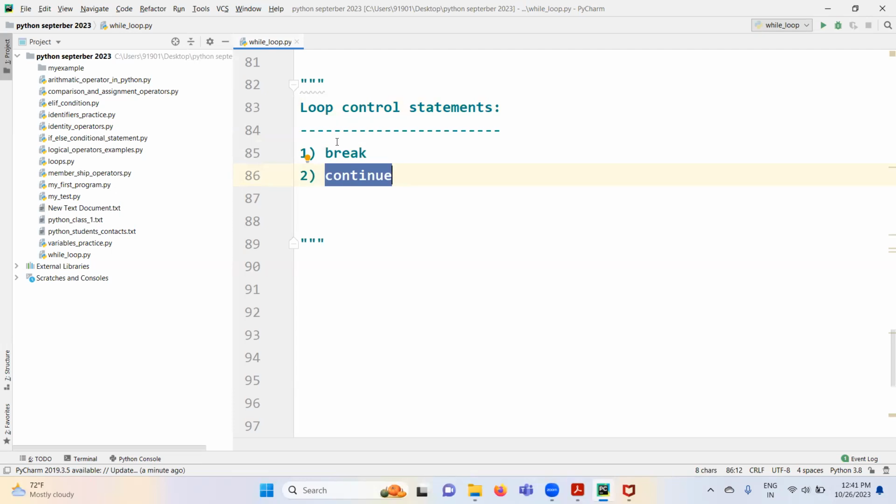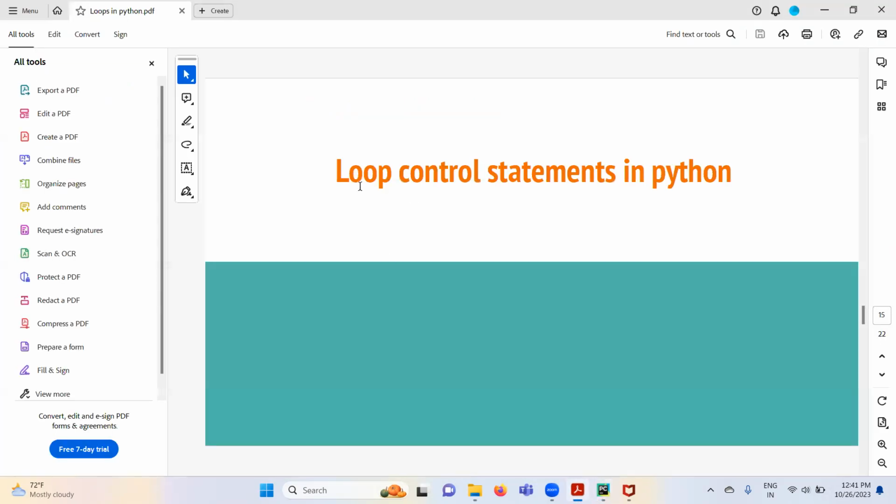First we go through the theory part, what is break and continue, and after that we'll do some more examples on break and continue. We will get to know what is the behavior of break and what is the behavior of continue by the end of this class. So let me open the document, loop control statements in Python.